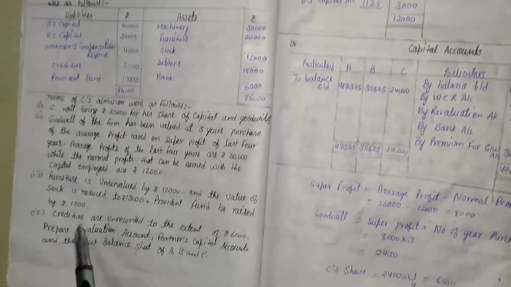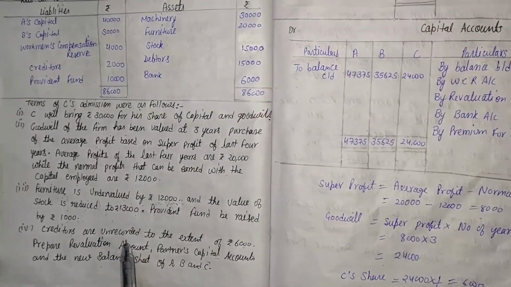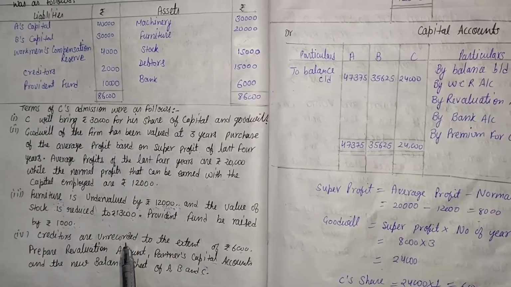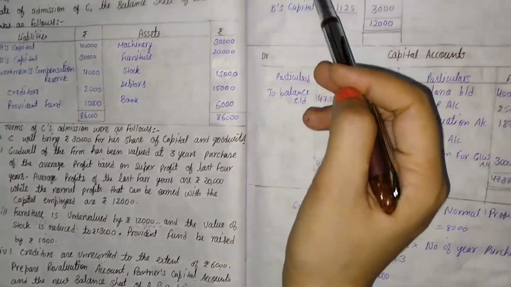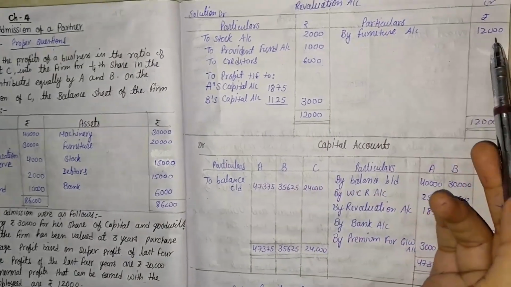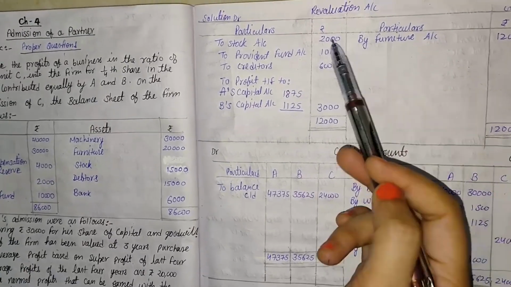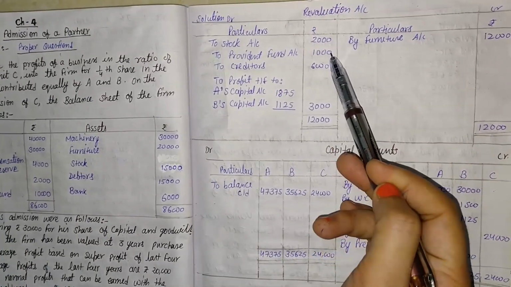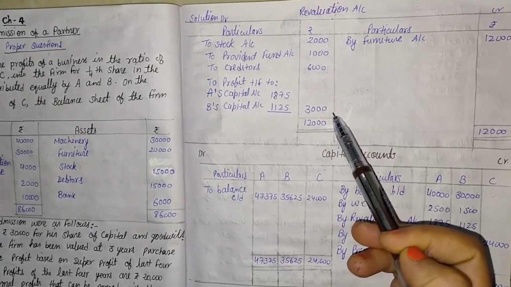The next information that is given, creditors are unrecorded. It means unrecorded liability. So unrecorded liability is also entered on the debit side. Here it is, to creditors by rupees 6,000. So after totaling both sides, the credit total is 12,000, but the debit total is 9,000. So there is a difference on the debit side of rupees 3,000.